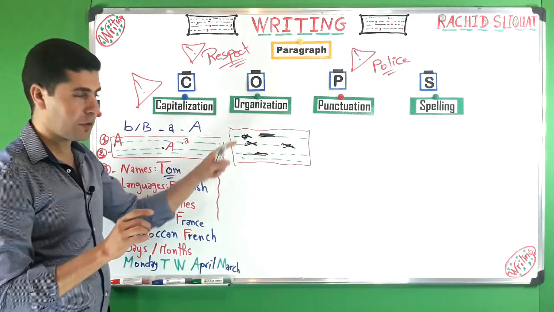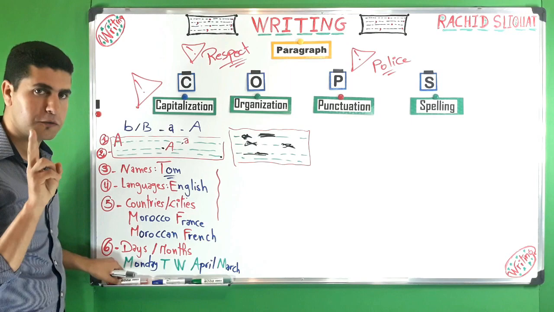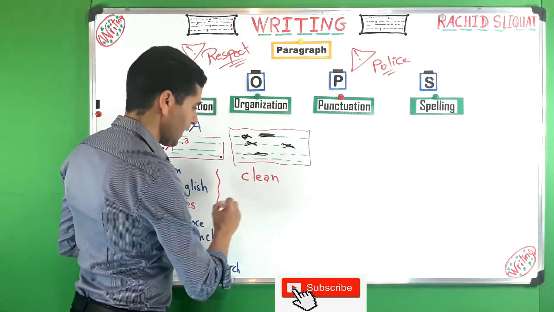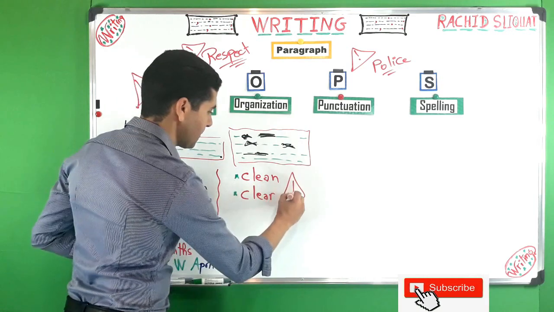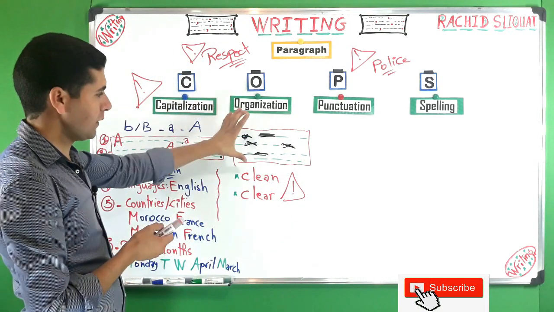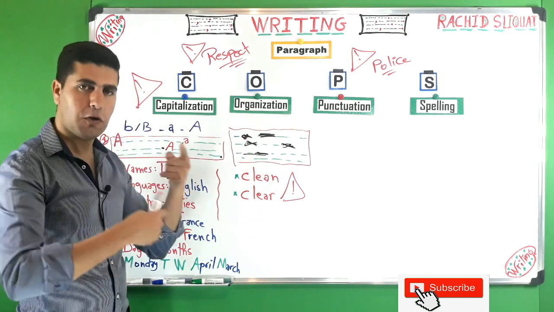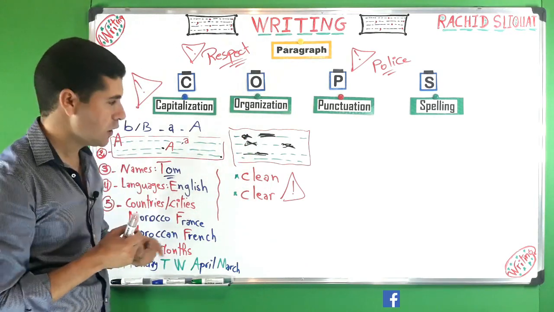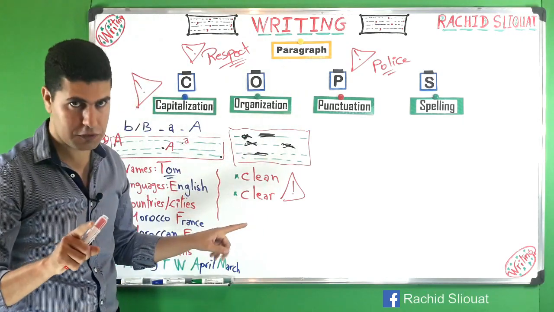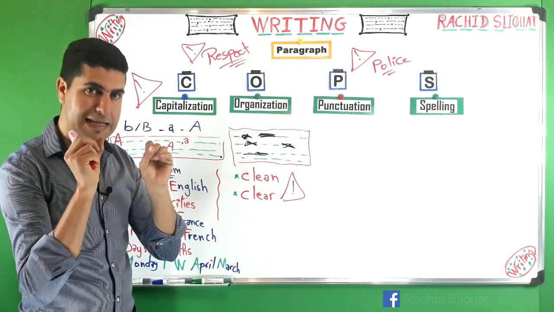And when we talk about organization, you have to remember 2 very important things. Number 1 is what we call clean, and number 2, clear. Very important things to remember. Clean and clear, okay? Now, when I see your writing, it should be clean. Don't overuse the correction pen. Don't cross out words like this, for example. It's not good. So make your writing clean, okay?